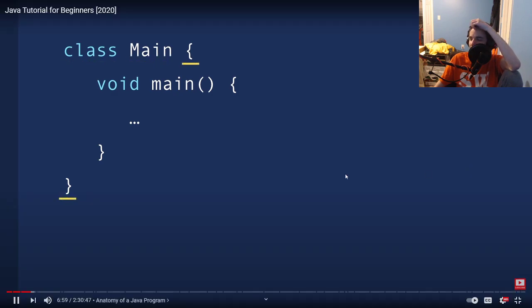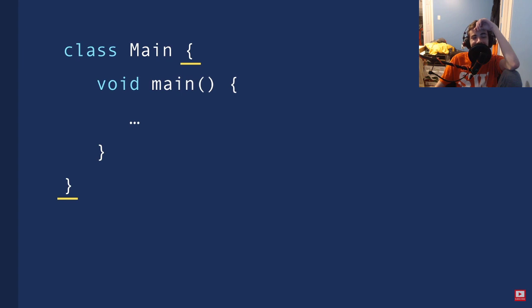descriptive name, and then we add a pair of curly braces. Now the functions that we define in between these curly braces belong to this class. And more accurately, we refer to them as methods. So a method is a function that is part of a class.